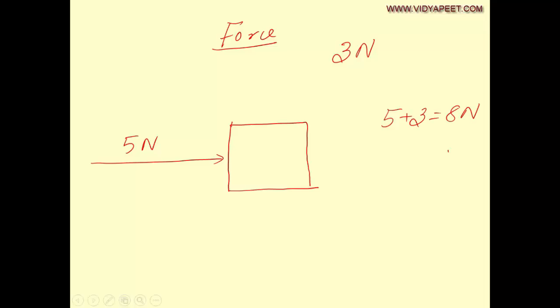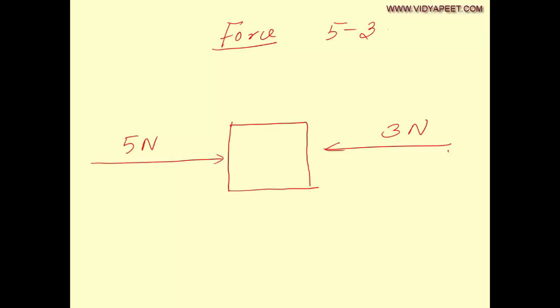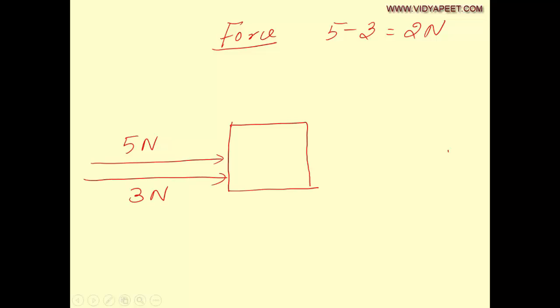Because the effect of the force is going to depend on the direction in which you are applying force on this block. Suppose நான் 5 Newton force in the direction apply பண்ணுறேன், you are applying the force of 3 Newton in opposite direction, then the effect of the force is going to be 5 minus 3 equal to 2 Newtons. Suppose நம்ம ரெண்டு பேருமே இந்த force வந்து ஒரே direction இந்த blockல apply பண்ணிங்கன்னா the resultant force is going to be 5 plus 3 equal to 8 Newtons.